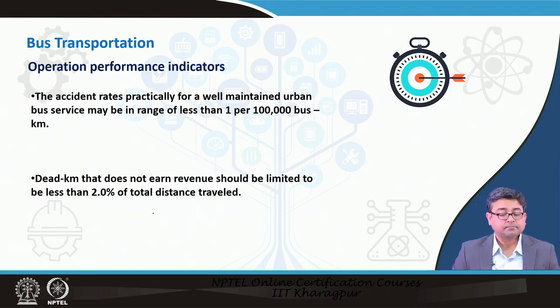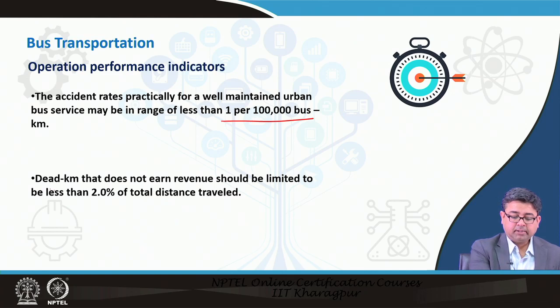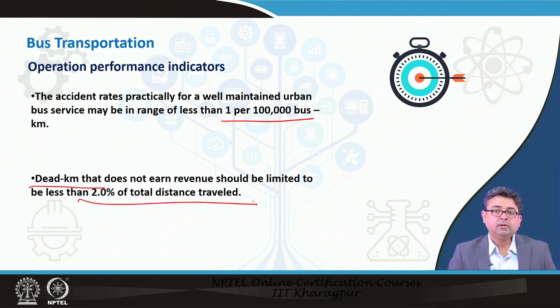Okay, 1 to 1.5. The accident rates are usually very less for buses, usually 1 accident per 100,000 bus kilometers. So, that is why bus is one of the safest modes to travel, and also the dead kilometers should be very less than 2% of the total distance travelled. Remember, the dead kilometers meaning the kilometers that the bus runs when there are no passengers on the bus.